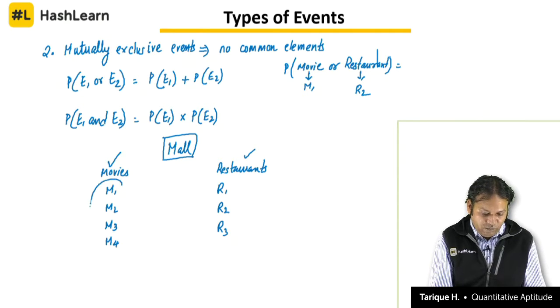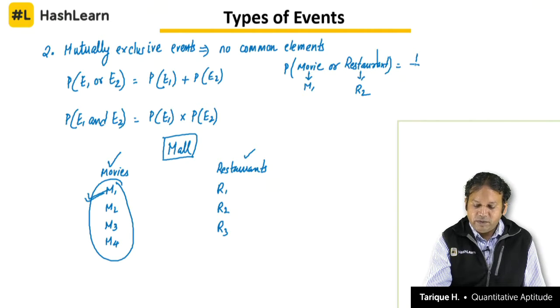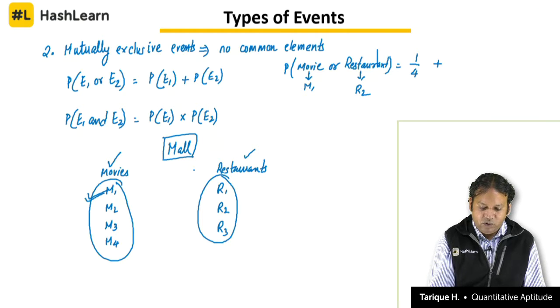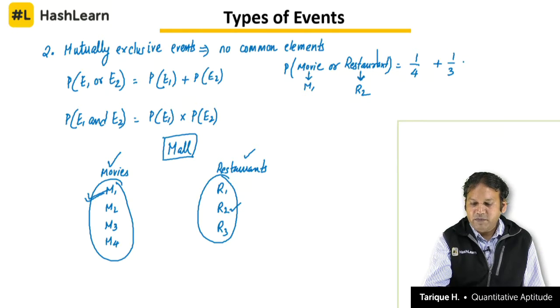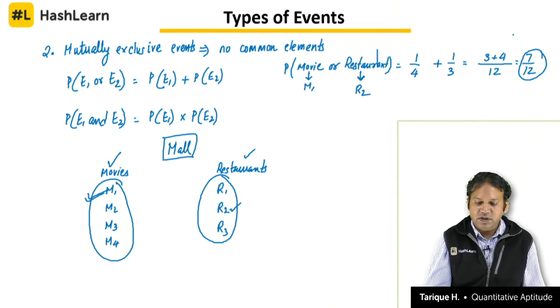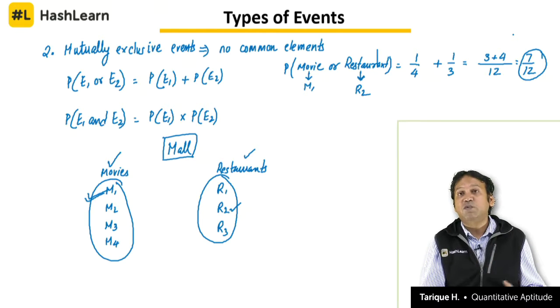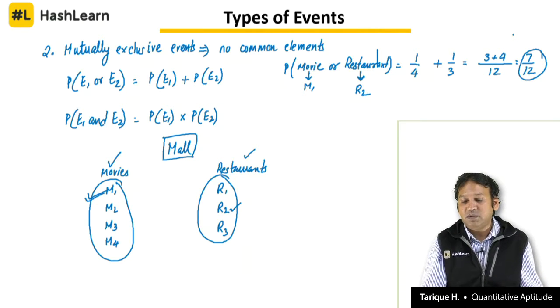Now, there are a total of 4 movies here and M1 is one of the movies. So, the probability is equal to 1 by 4, or means addition, that is plus, and there are 3 restaurants in the mall. So, we are finding out that he will eat at restaurant R2, that is equal to 1 by 3. We will say 1 by 4 plus 1 by 3, that is 12, 4 into 3, 3 plus 4, that is 7 by 12. The chance that he will watch movie M1 or eat at restaurant R2 is equal to 7 by 12.